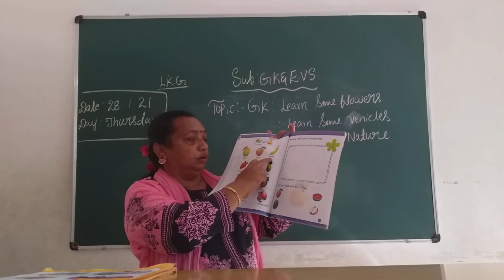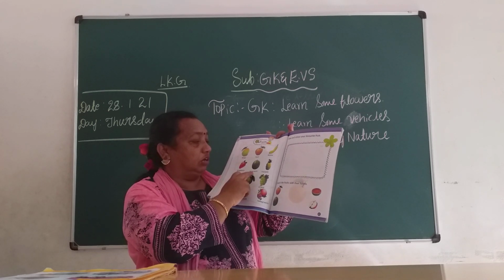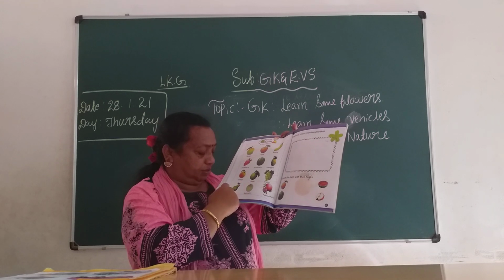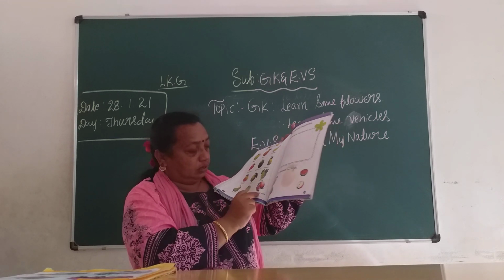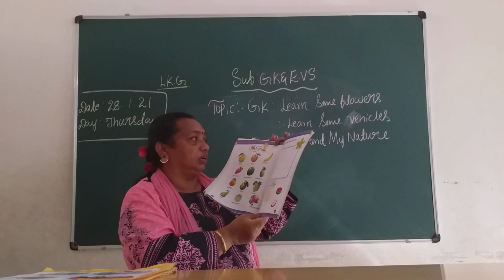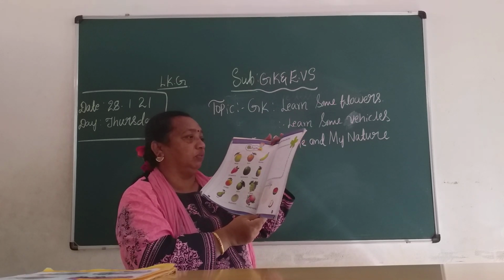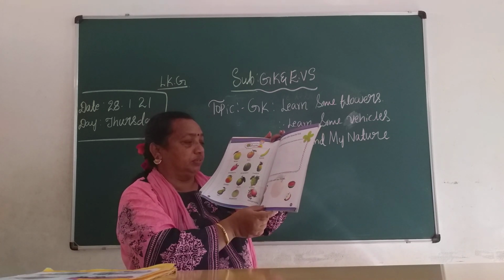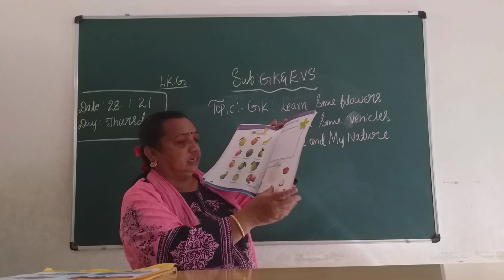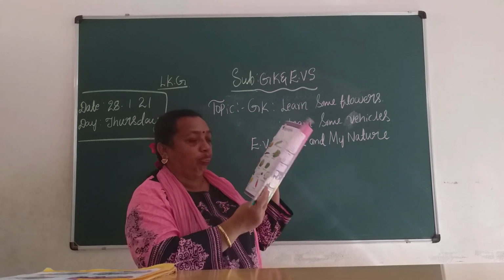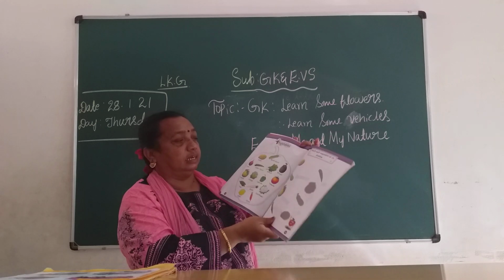Mango, apple, banana, strawberry, watermelon, pineapple, orange, guava, grapes, pear, muskmelon, pomegranate. You have to do the activities, children. Page number 67. Draw and color your favorite fruit. You have to draw it, children, and color it. And this one, match the fruits with their hands. You have to match it, children. This one, page number 67. You have to do the activities on 67 and the activities on 69.